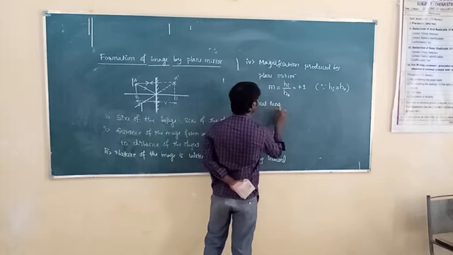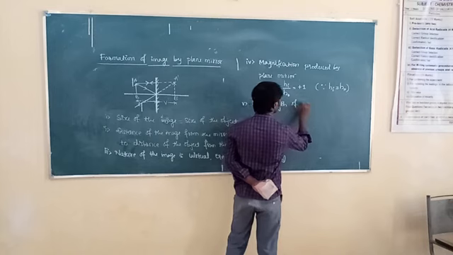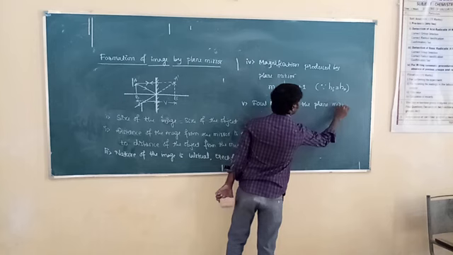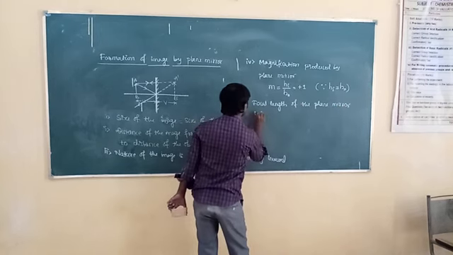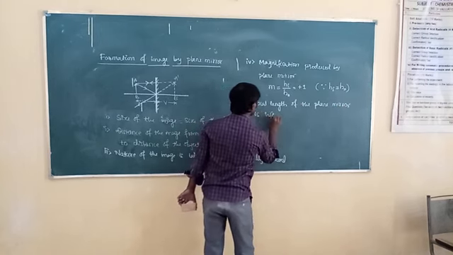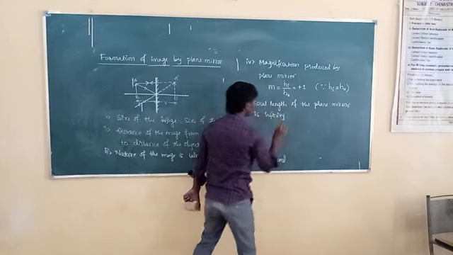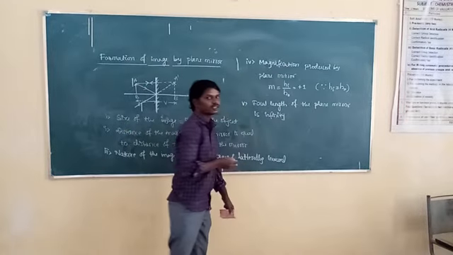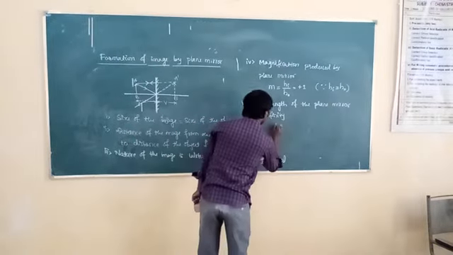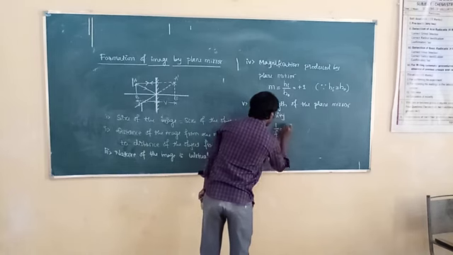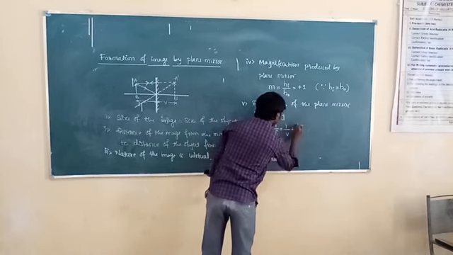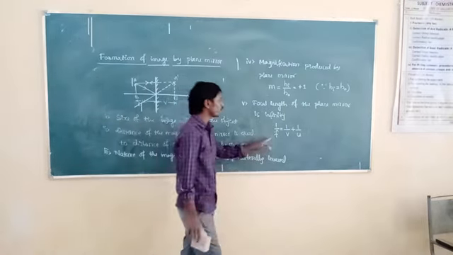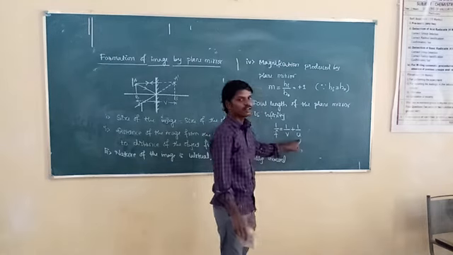Why is the focal length of the plane mirror infinity? By using the mirror equation. What is that mirror equation? We will discuss the mirror equation in the next video. 1 by f is equal to 1 by v plus 1 by u. So it is the mirror equation. It gives the relation between focal length, image distance and object distance.